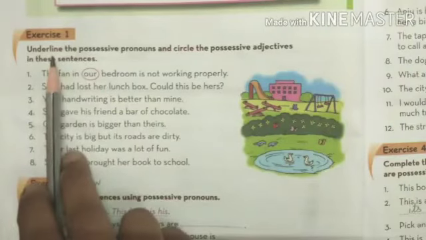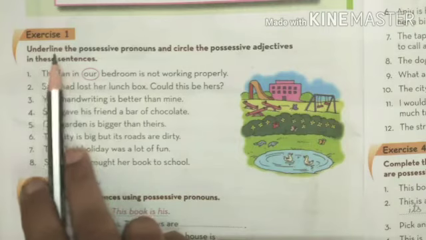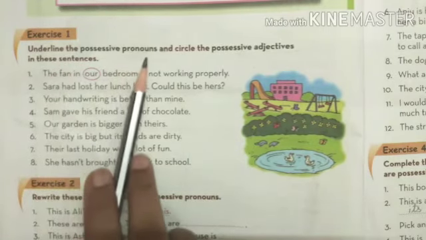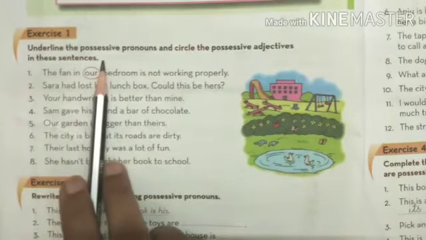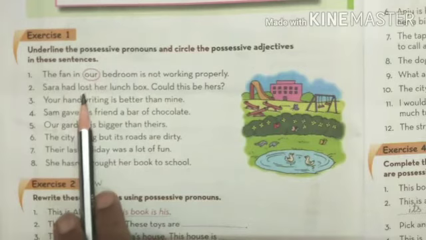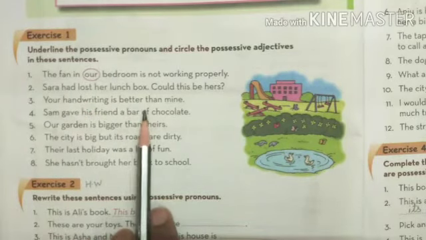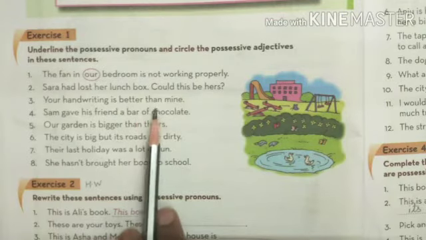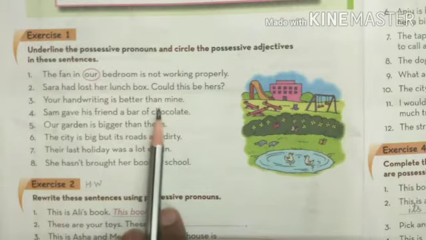Now here are few exercises from your textbook. Let us go through them. Here in exercise 1 it is saying, underline the possessive pronouns and circle the possessive adjectives in these sentences. Now what you are going to do? I will send the images through PDF and you are going to solve this exercise in your notebook. Those who have got the kit, they will solve in their book. Otherwise, rest will note down the exercise in their notebook.